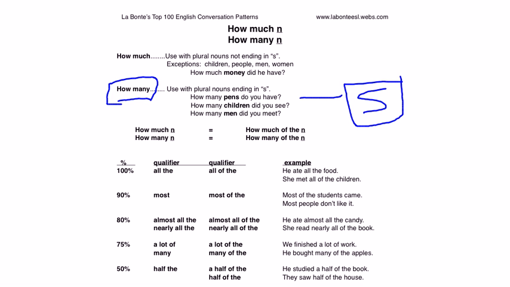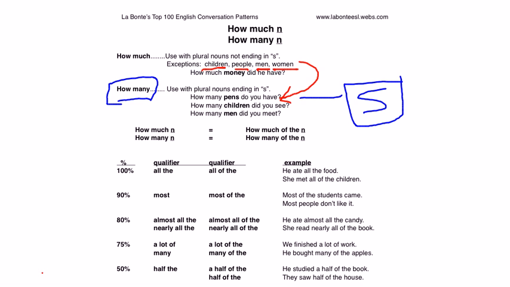There are, however, 4 common exceptions which you should be aware of. Children, people, men, and women all use how many. You would say, how many children were there? How many people were there? How many men were there? How many women were there?